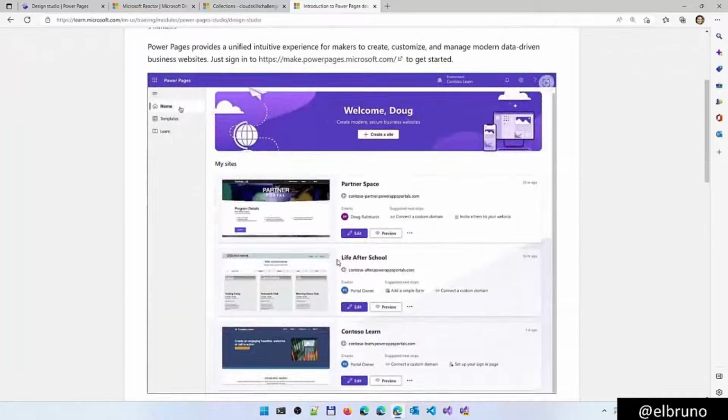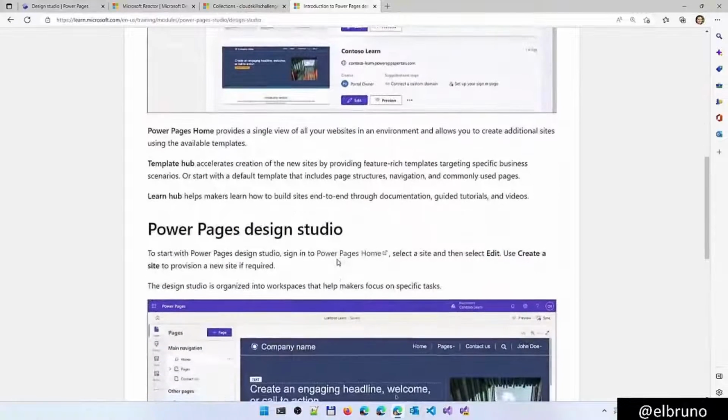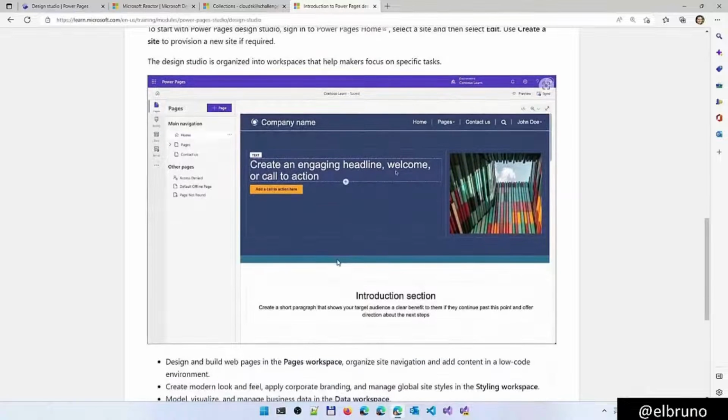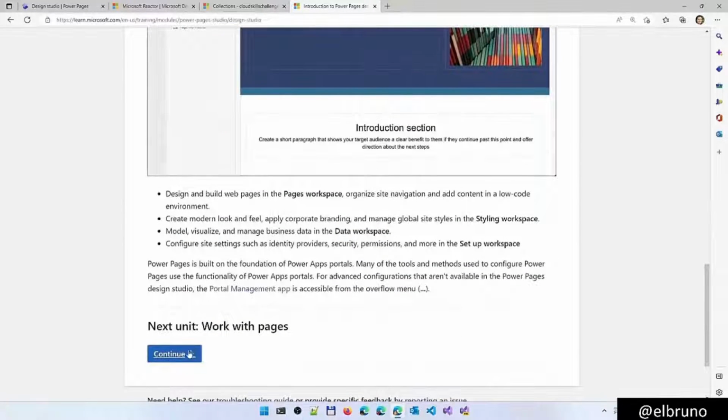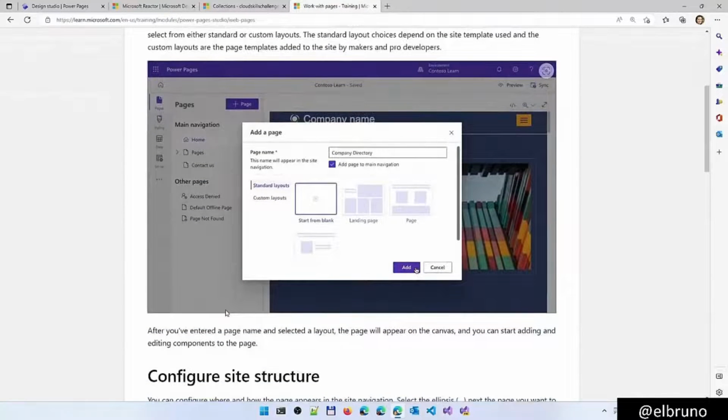We've seen how we can create sites. We've seen, once we have created the site, how we can click on edit, go to the site, and internally, the main tools that we have. We are working here with the idea of workspaces, so we can focus on specific tasks. The next unit of work is a page. A page can start blank, or we have a set of custom and standard layouts, like a landing page, a content page, or a simple page. We can see all of these also in our main applications.